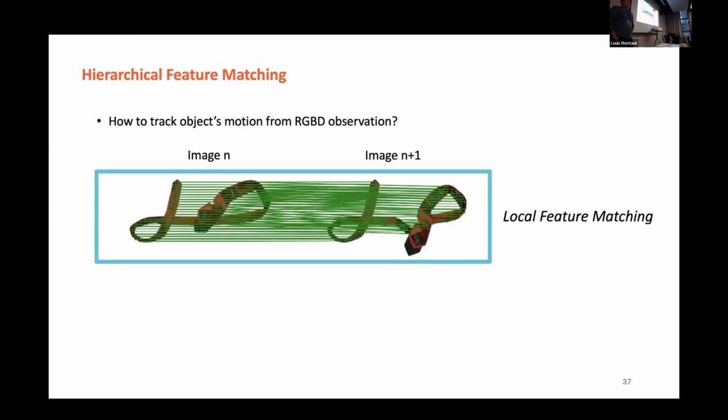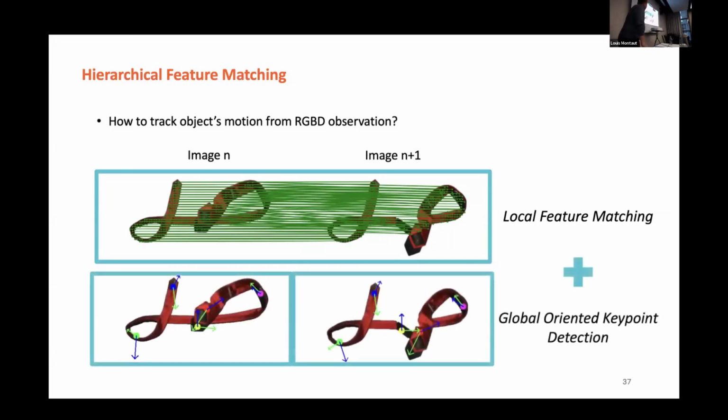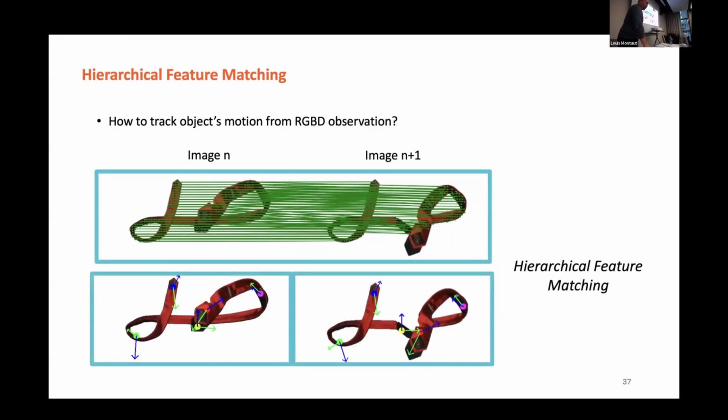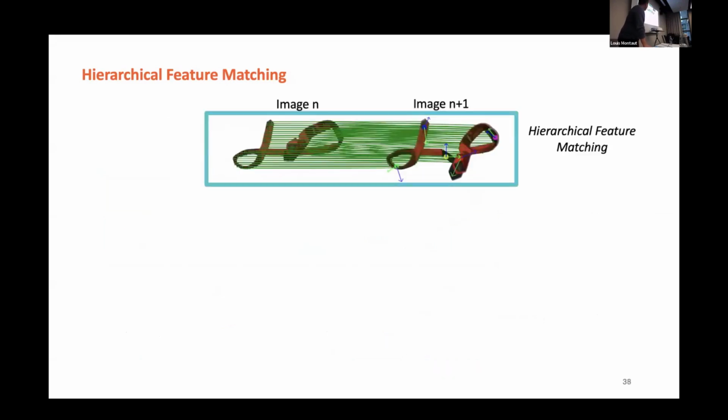However, this generally provides a good way, but it also fails if, for example, one part of the tie disappears or is totally invisible. That's why we also have a global orientation, key point prediction that is going to provide anchor points, even though some of the meshes or part of the meshes is occluded. Together, we are able to have a way to link this tie shape across different time steps.